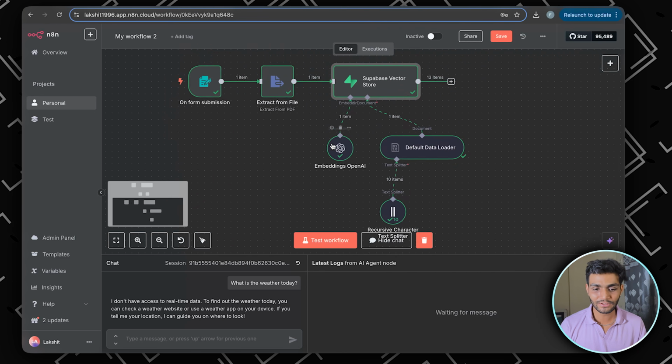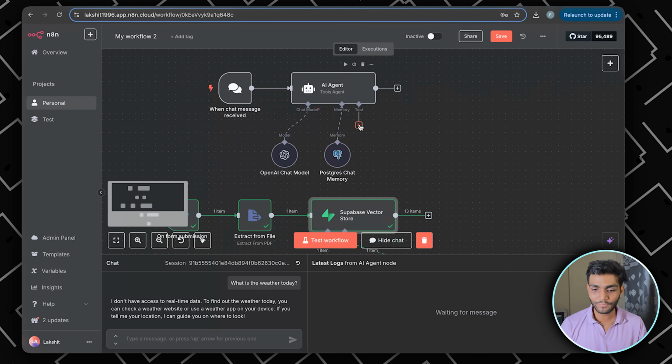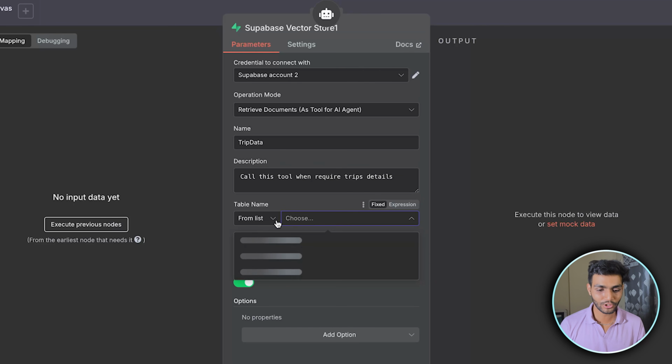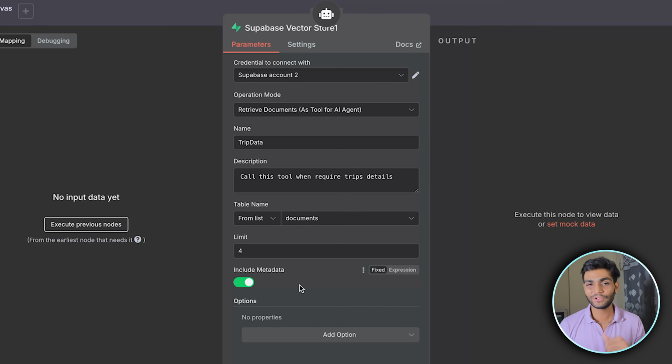Now this part is done. Over here we need to add the tool of Supabase. Inside this, you can write any name; we'll write trip data. In the description, you need to mention when our LLM model should call this tool. So we can write, call this tool when trip details are required. From which table do we need to call? We need to call from the document table, and we need to include the metadata.